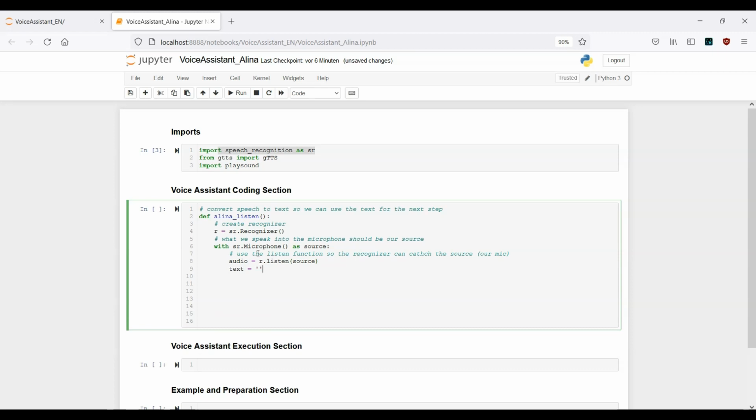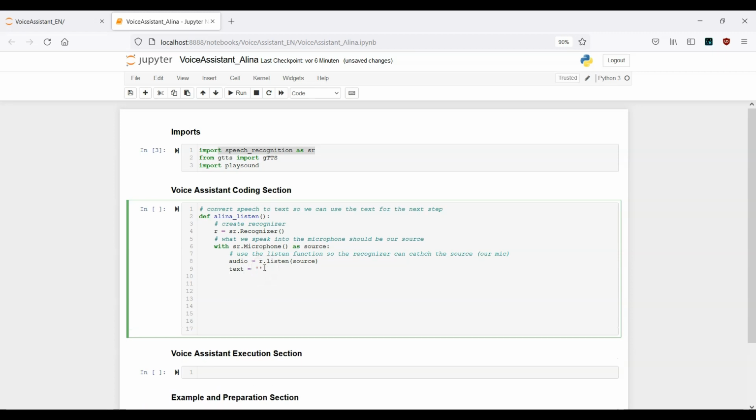In the very beginning, this text variable is just an empty string. And here in the next step, we need to use an API to convert the speech to text. Okay, and actually you will see here that we have different kinds of APIs we can use. And in this example, we will go with the common Google API.